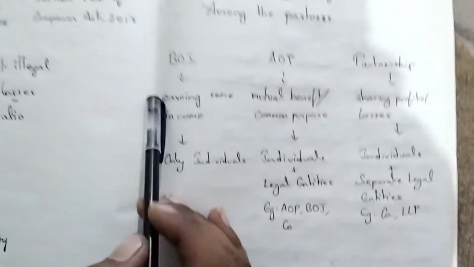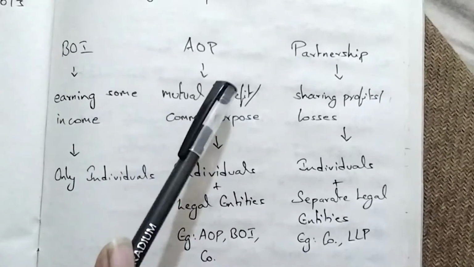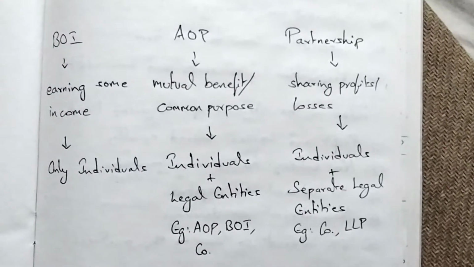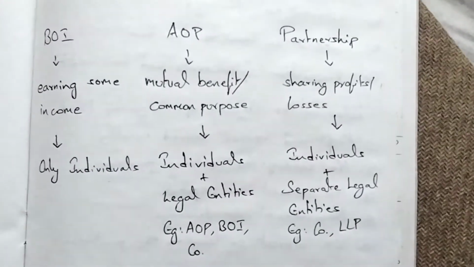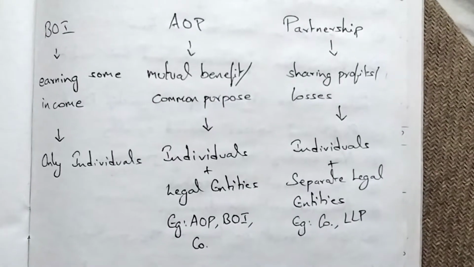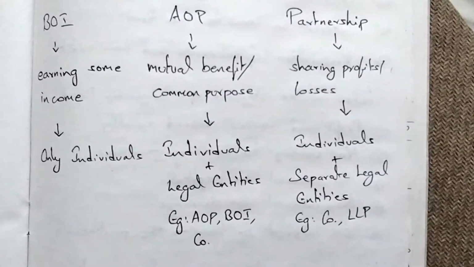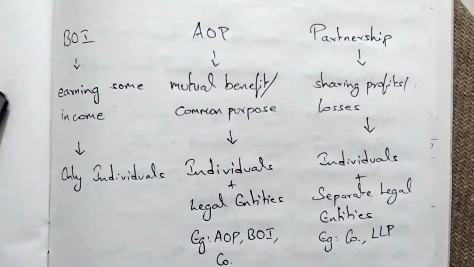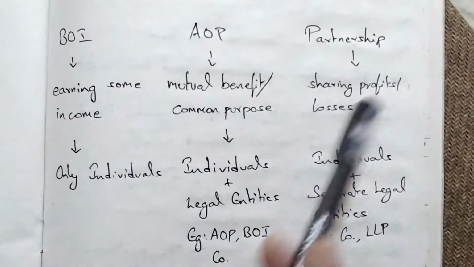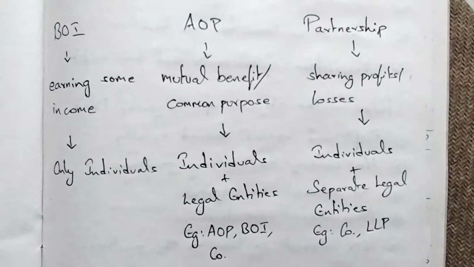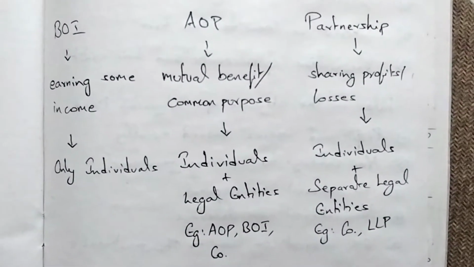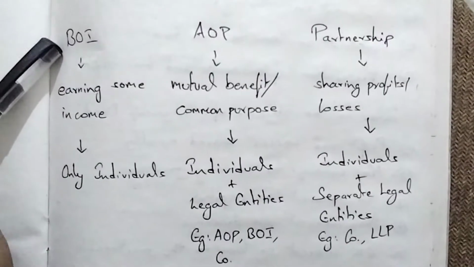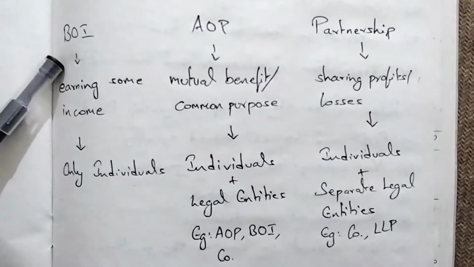I want to give some clarity regarding body of individuals, association of persons and partnership in a simple way. Why? Because many people are getting confused now in finding the difference between the BOI, AOP and partnership. See, these three are associations, where some persons come together to do something. What is the difference?